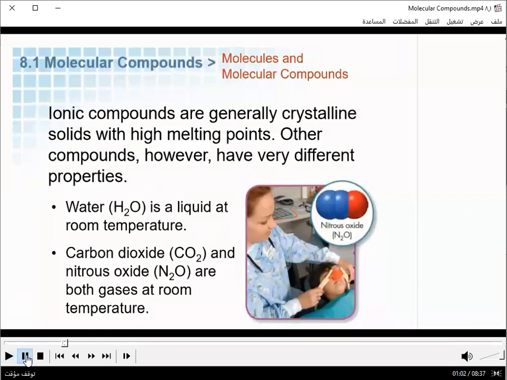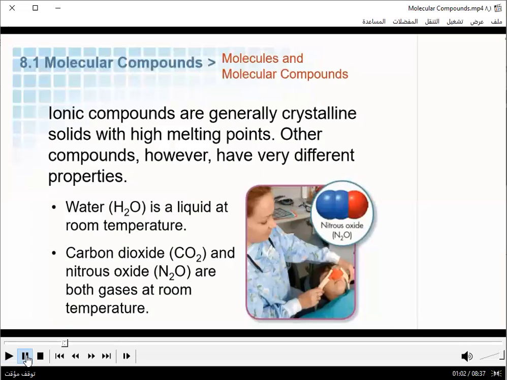Most of the elements react with each other to form compounds to be stable. We have only a few elements that exist in nature as monatomic atoms. Monatomic means a single molecule consists of 1 atom.